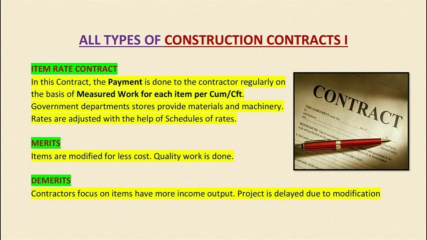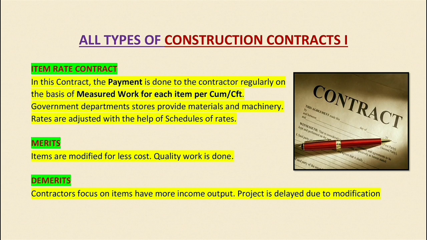So basically modification is involved in this type of contract, because we have to check each item separately. Once we are not satisfied with any item, we will keep modifying it and the project will be delayed. But once we are satisfied, we will pay the contractor for that item. So if there are many items, the project might be delayed much. So this is the demerit of the item rate contract.